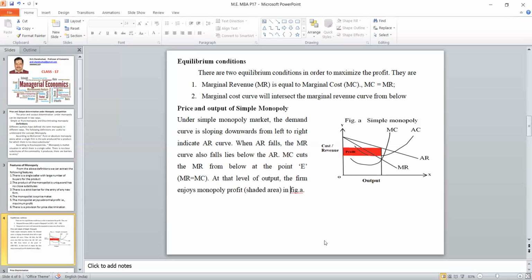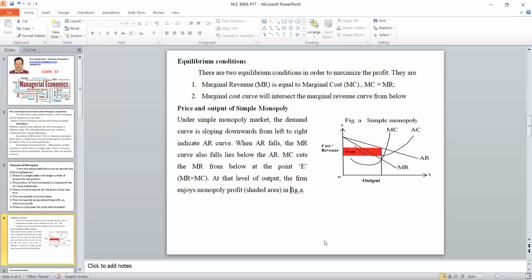On the vertical axis, at the topmost point, there are 2 points at that particular level. That upper red point is the price, the monopoly price. And that area is called monopoly profit. Where that particular perpendicular intersects is the monopoly output. So this is the easiest market structure because of the single seller. The only thing that we should keep in mind is that the revenue curve is a downward sloping curve.